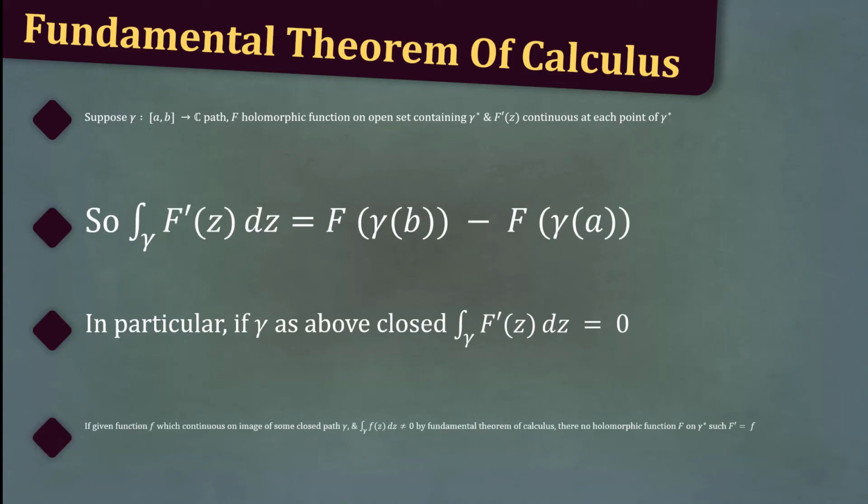If we are given a function f which is continuous on the image of some closed path gamma, and the integral over gamma of f of z dz does not equal 0, then, by the fundamental theorem of calculus, there can be no holomorphic function F on gamma star such that F dash is equal to f.